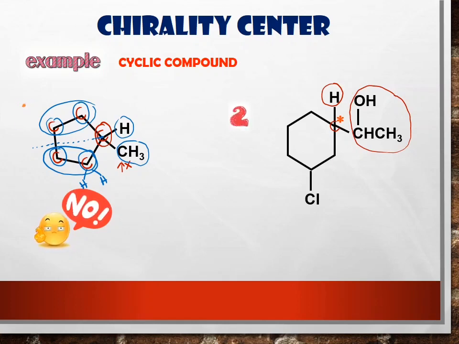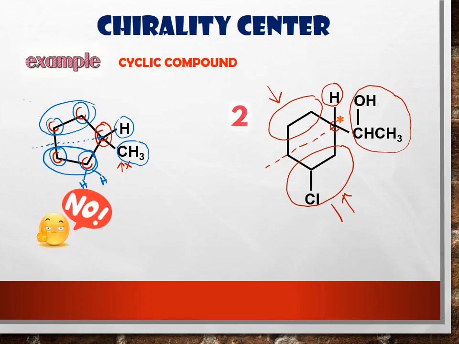So, another one. If we break the ring, look at this side and this side. Are they the same, class? No, because this side and this side are different.